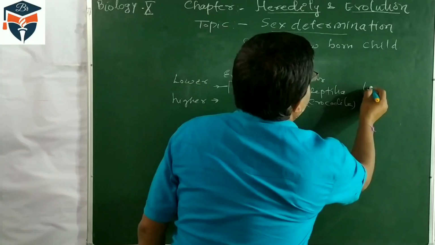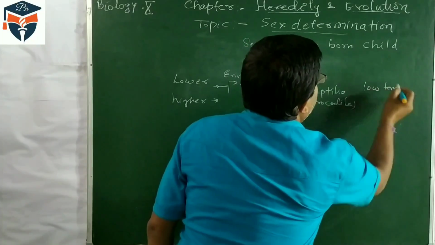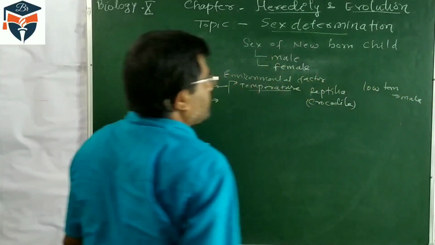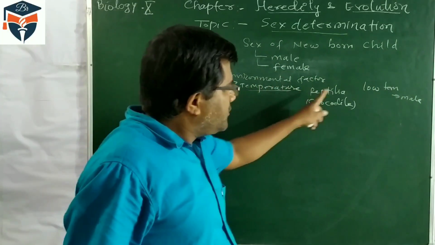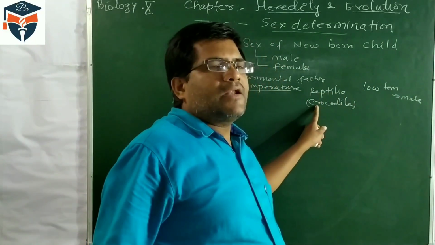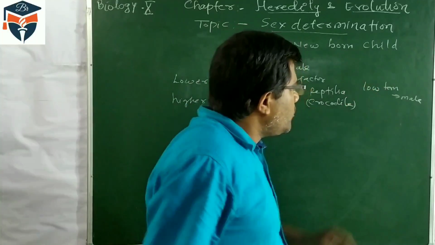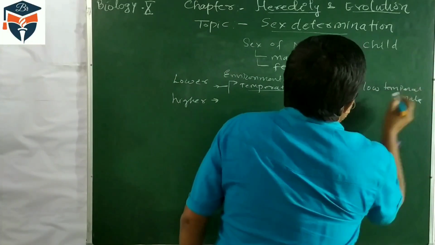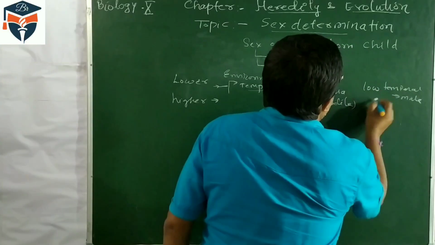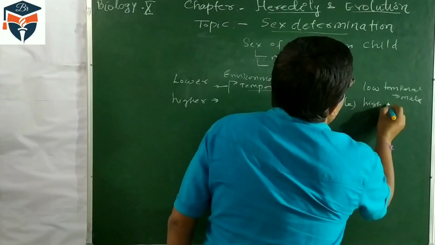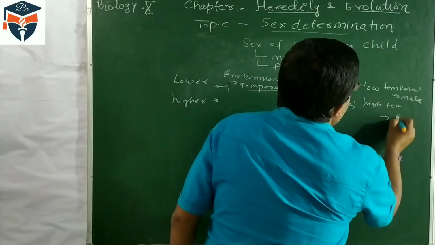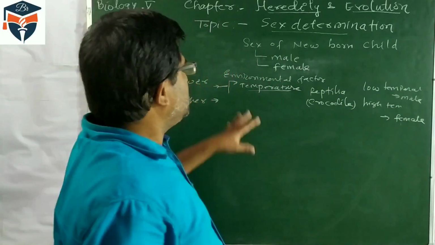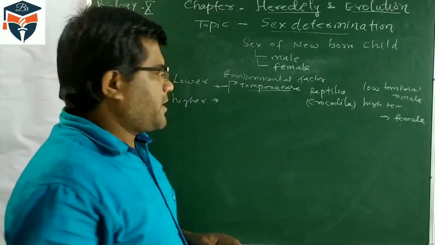If they lay the eggs at low temperature, a male individual is formed. If they lay the eggs at high temperature, the individual born will be female. This is one example in reptiles.